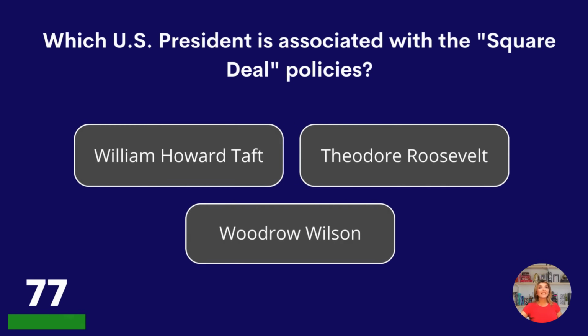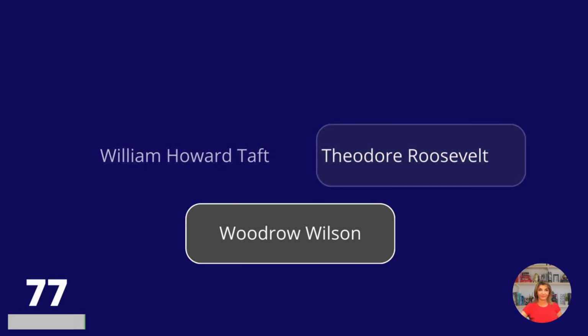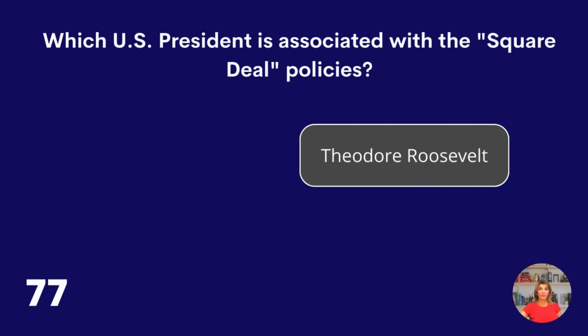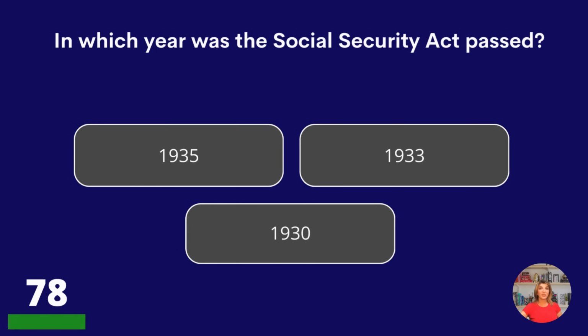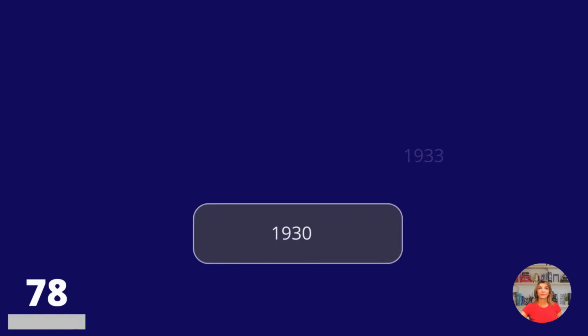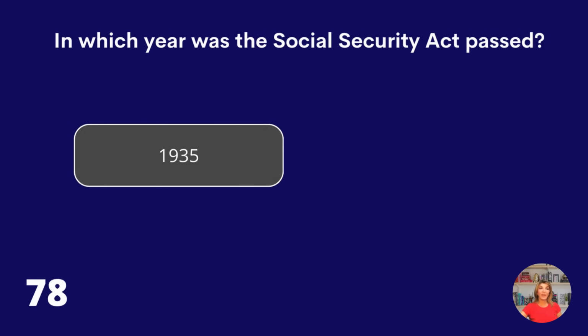Which U.S. president is associated with the Square Deal policies? William Howard Taft, Theodore Roosevelt, or Woodrow Wilson? Theodore Roosevelt. In which year was the Social Security Act passed? 1935, 1933, or 1930? 1935.